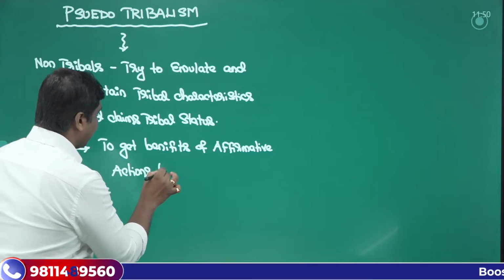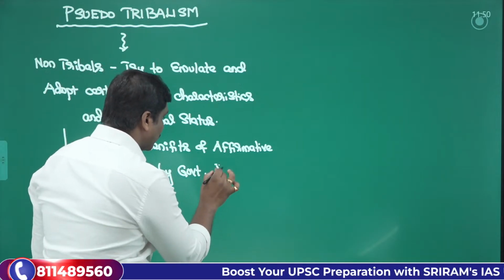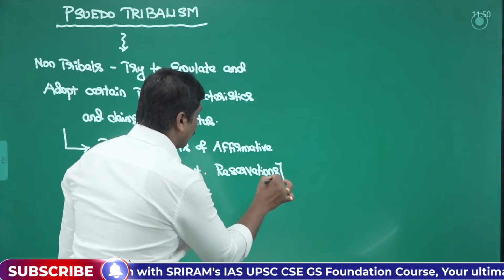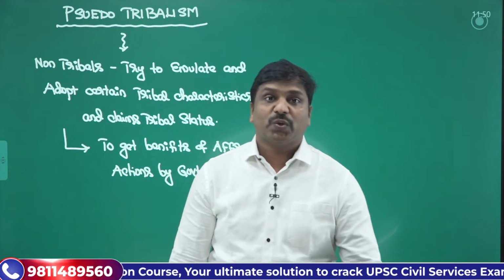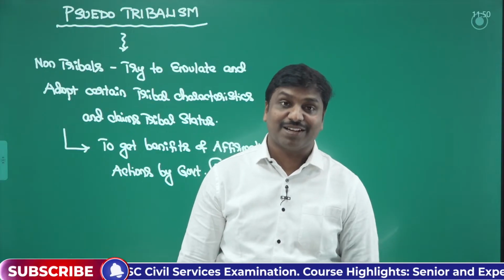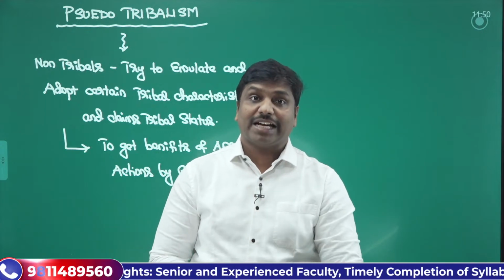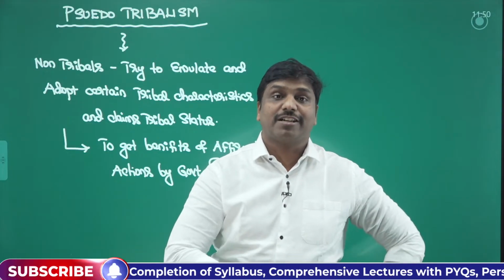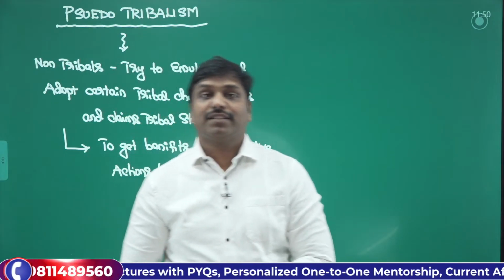Affirmative actions provided by government. So what is this affirmative action? To simplify it, it would be a kind of reservation. We have already discussed in a previous question that Article 15 subclass 4 and Article 16 subclass 4, isn't it? Both of them provide a kind of affirmative action, that is, reservations to the backward classes. In a similar fashion, for SCs and STs also, we have that reservation in the subclasses of Article 15.